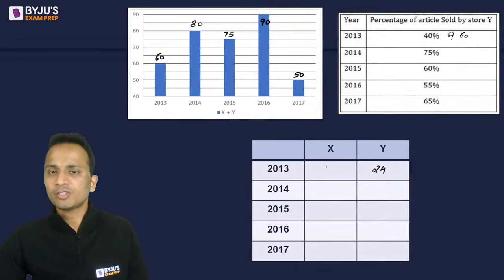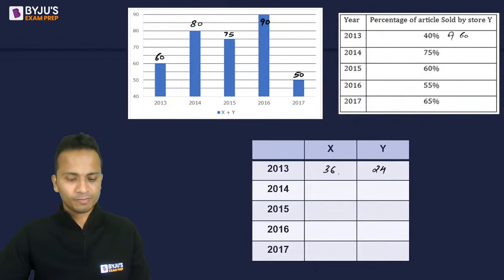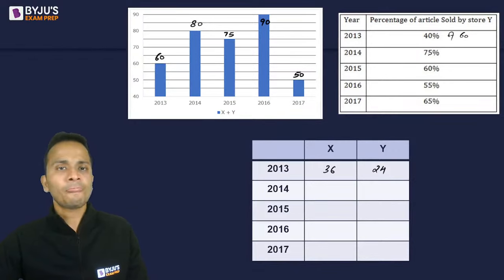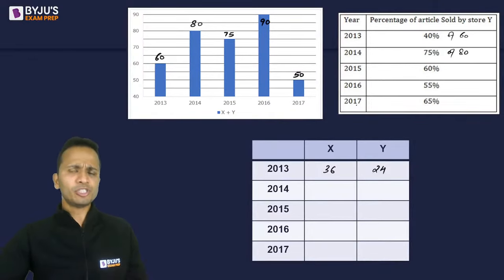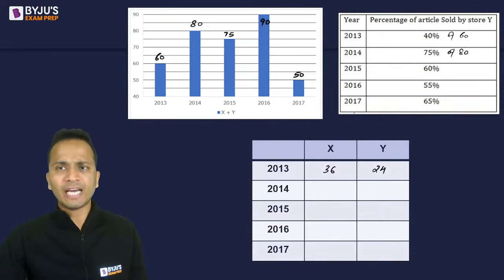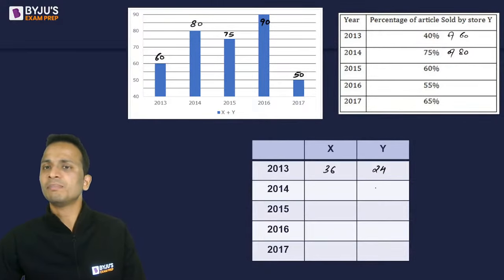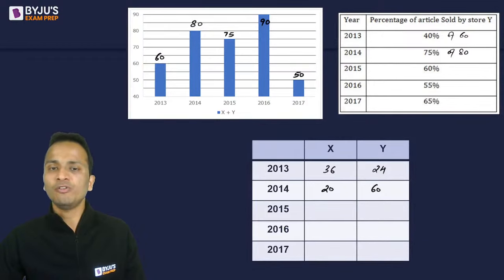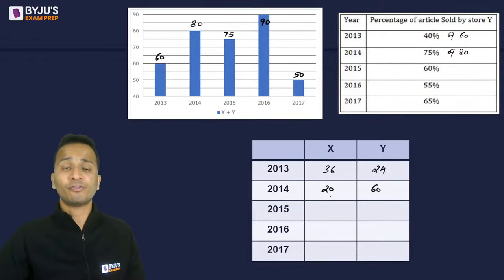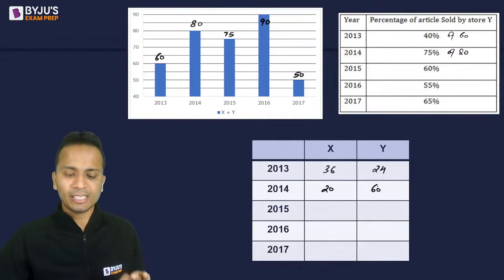So the value of x will be equal to 36. All right. Now moving on to 2014, it is 75 percentage of 80. Now 75 percentage of any number is 3/4 of that number. So 3/4 of 80 will be equal to 60, and the remaining value for 2014 for the store x will be equal to 80 minus 60, that is 20.